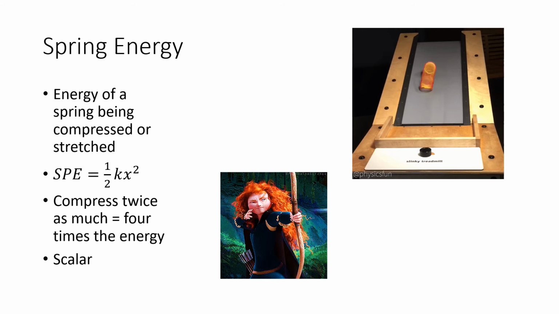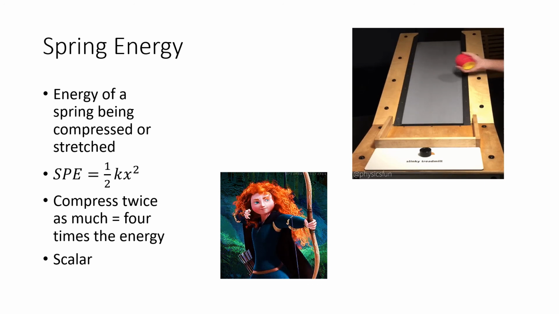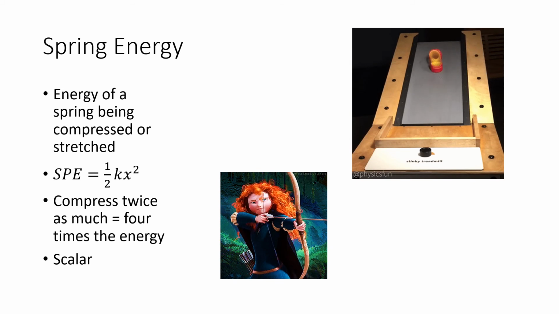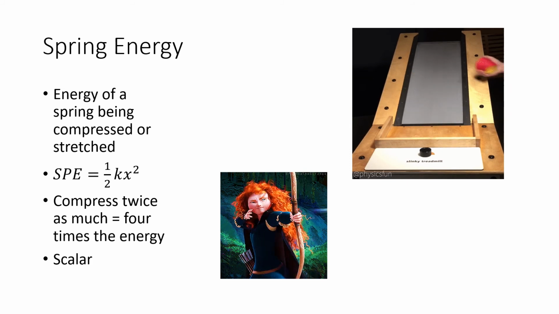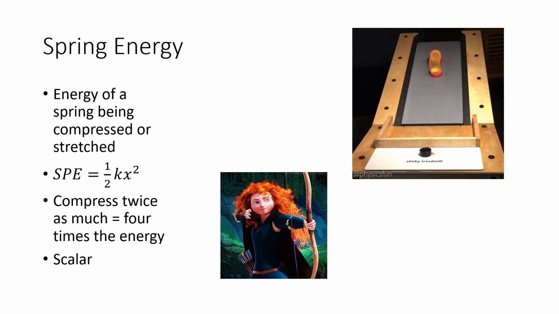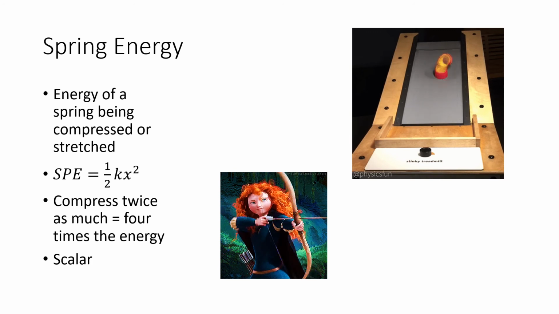So for example, on a car, you might have a really large spring around a strut. That's going to have an extremely high k value. Whereas in your mechanical pencil, you have a tiny little spring. That spring has a very small k value. x is the distance that the spring is compressed or stretched, or the distance that the bow is bent or piece of PVC is bent or whatever.